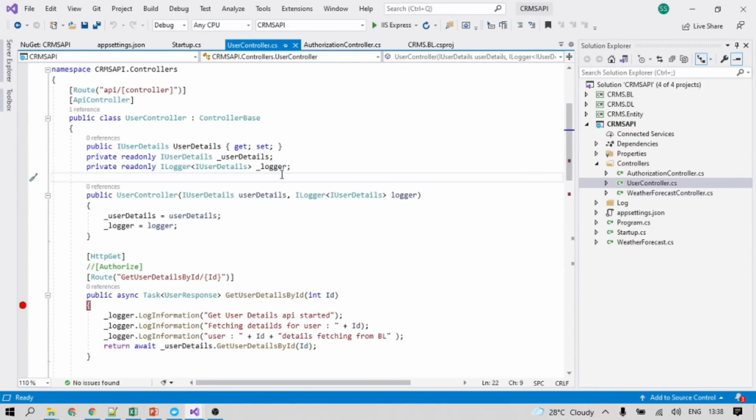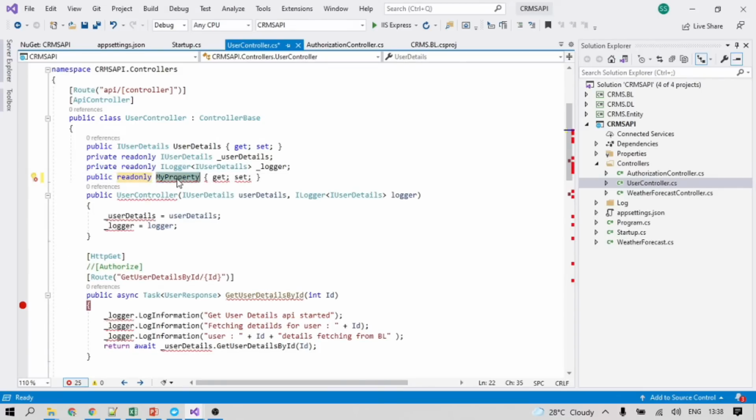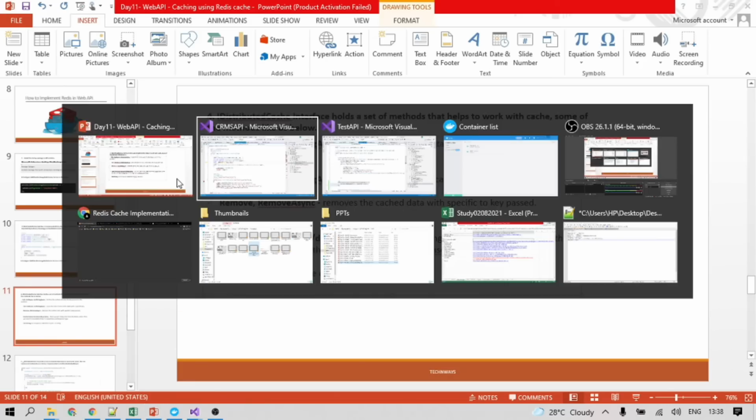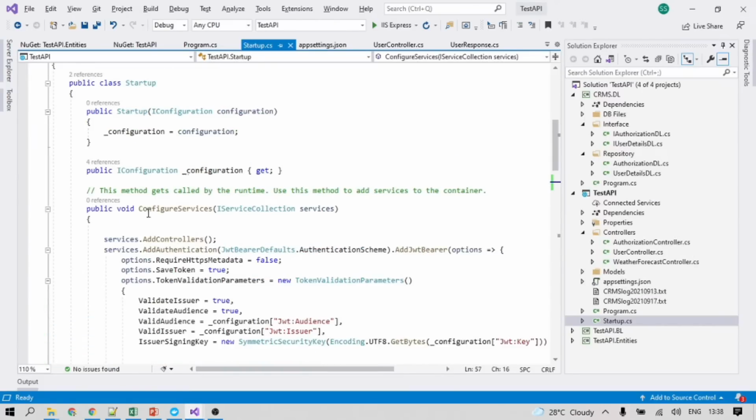Firstly, we need to create one property, as we did earlier. This property is going to be read only. What is going to be the name for that? We can say distributed cache, or put distributed cache data, whatever we find appropriate for our API, so we can create it both ways. You can see the log is continuously being created for our API, which is a good thing. We implemented this, so we are tracking what we are doing here.